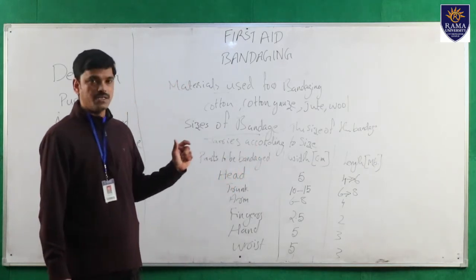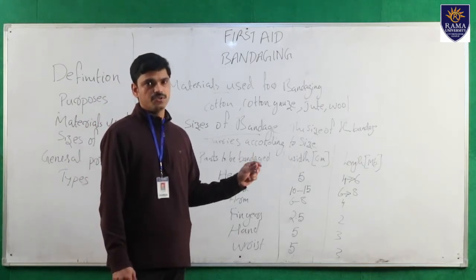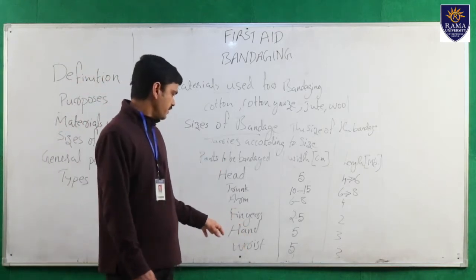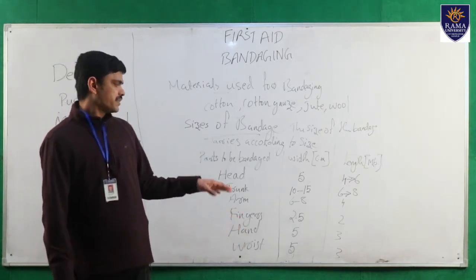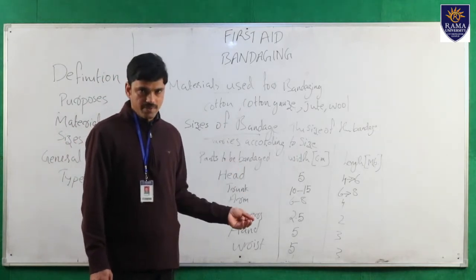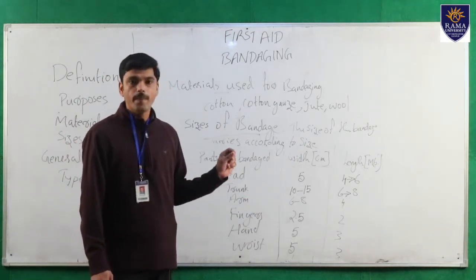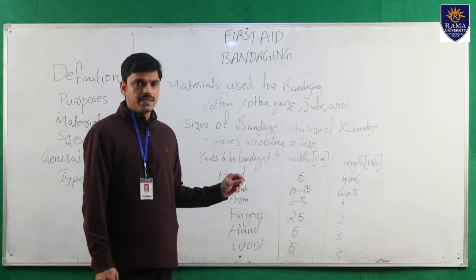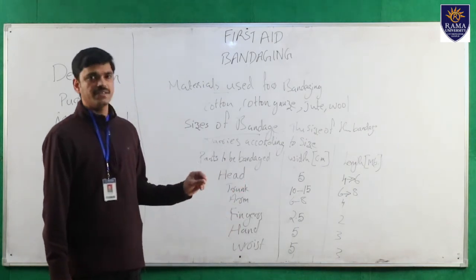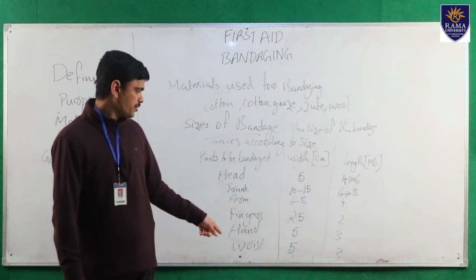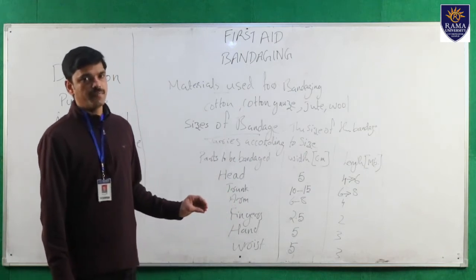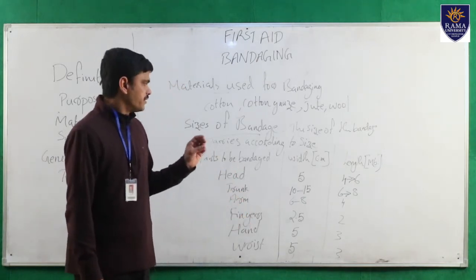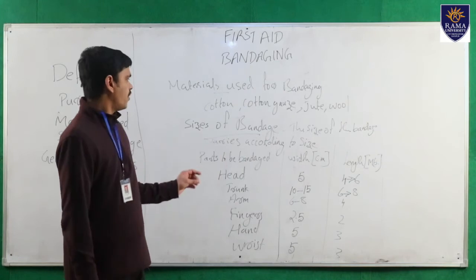If we are going to bandage over the fingers, the width of the bandage is 2.5 cm and the length is 2 meters. Over the hand, the width is 5 cm and the length is 3 meters. Over the wrist, the width is 5 cm and the length is 3 meters. This is the size of the bandage.